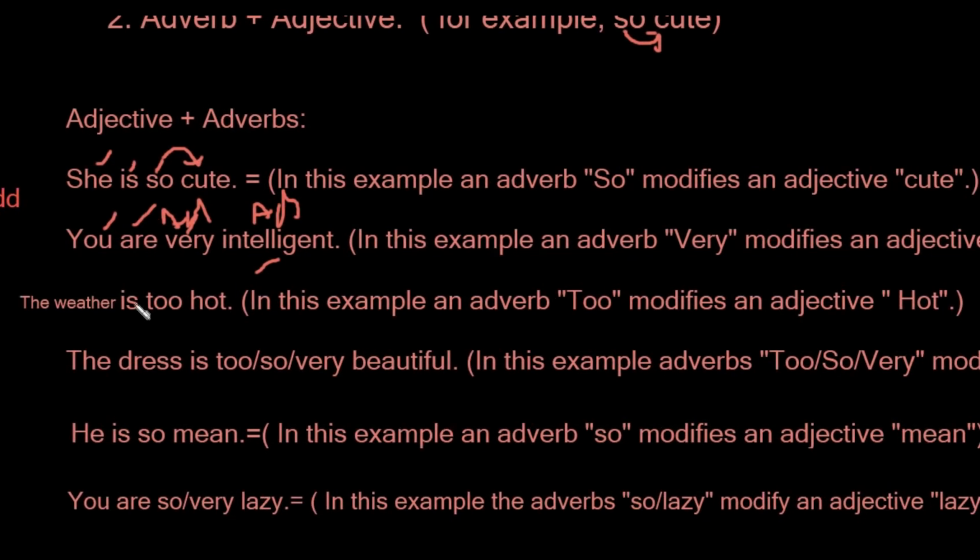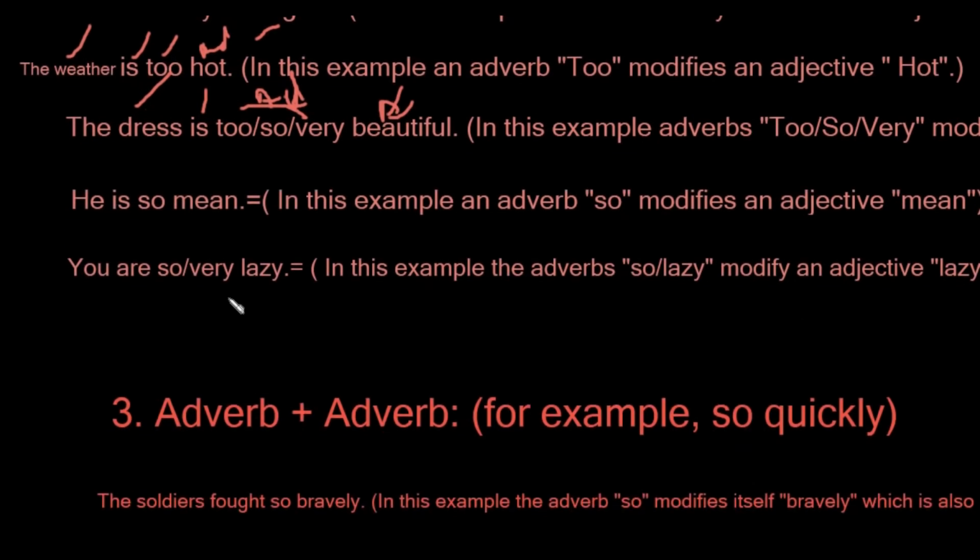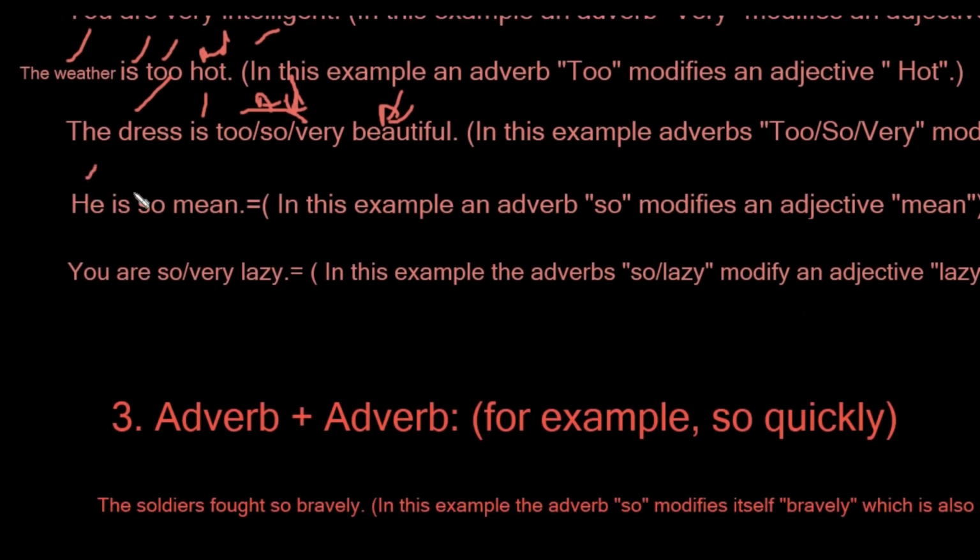Okay, "the weather is too hot". The weather is the subject, is is a stative verb, too is an adverb of degree, and hot is an adjective. The second, we have "the dress is too, so, very beautiful". You can use all these adverbs. Dress is the subject, is is a stative verb, and beautiful is an adjective, and they are adverbs of degree. "He is so mean". He is the subject, is is a stative verb, so is an adverb, and mean is an adjective. Like I said before, we will use the adverb of degree for all these adjectives.